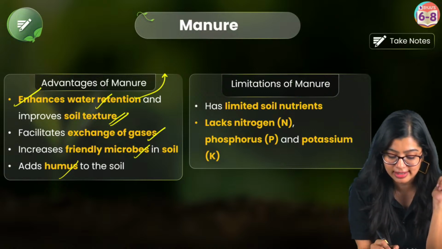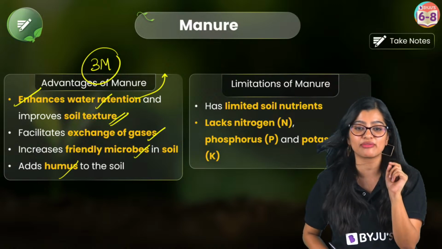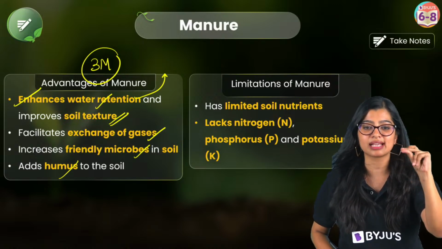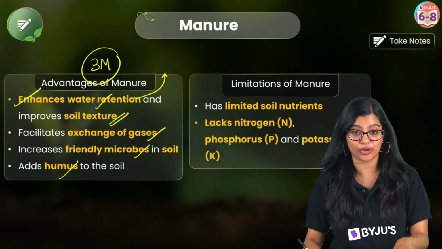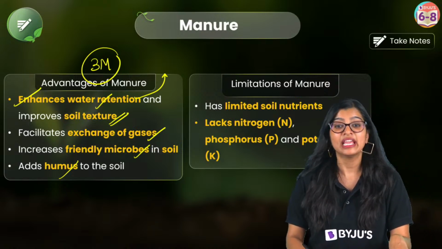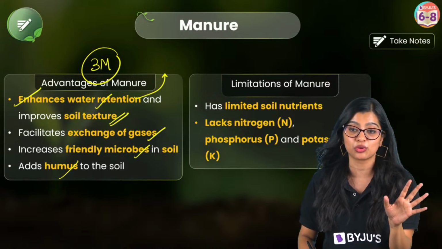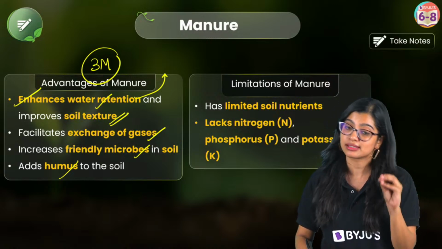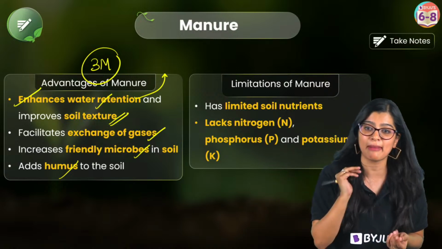And trust me students, how many of you have got this question in your UT unit test? A 3 mark question you would have got on this, right? 3 marks will be easy if you remember the advantages of manure. Yes, so this right here is going to be very, very important. If it does not come in the UT exam, it is going to come in the half yearly exam. That is my promise to all of you, because as teachers this is a concept which you have to understand, right? What is the benefit of using manure?